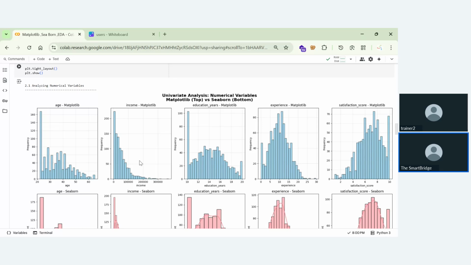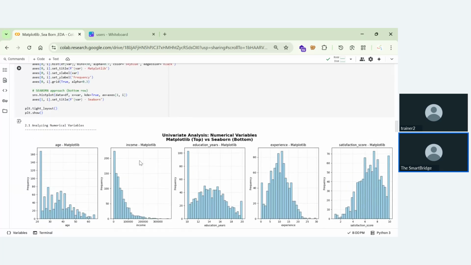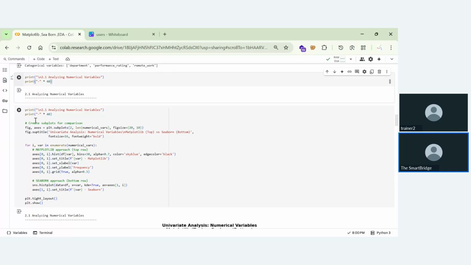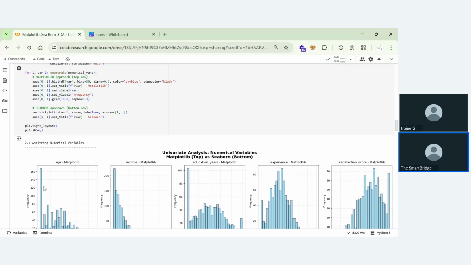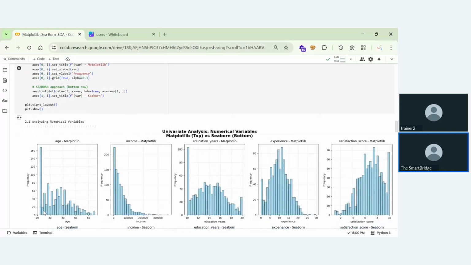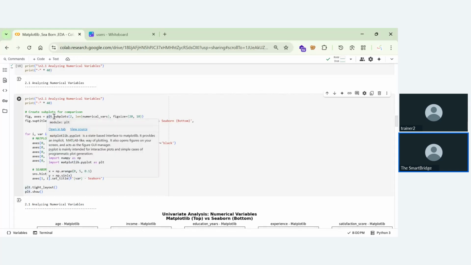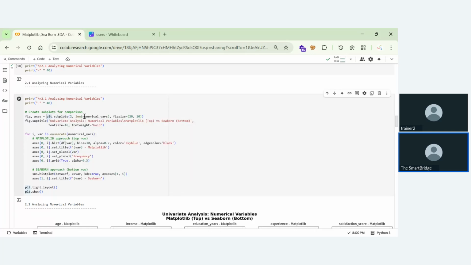At the top you can see that we are using matplotlib. I'll explain the code later. But coming to this code, we are using figure and axis. Axis is for the part where you set how many layers and figures you will have. Whenever you write plt, it means you're using matplotlib. You're using subplots and mentioning the figure size, and coming to the figure title, you are giving the titles.